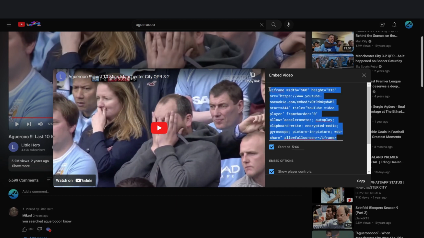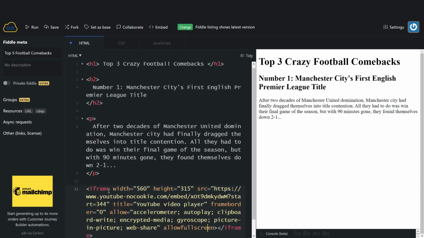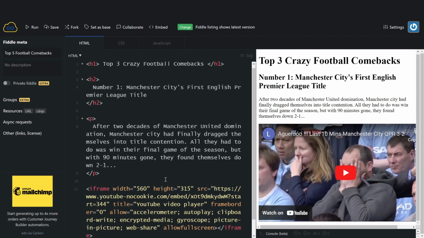And then I'm going to copy the code here, go across, and embed that into the page here. As you can see, it comes up at exactly the spot where we decided, not at the start of the video, but at the exact point we wanted.